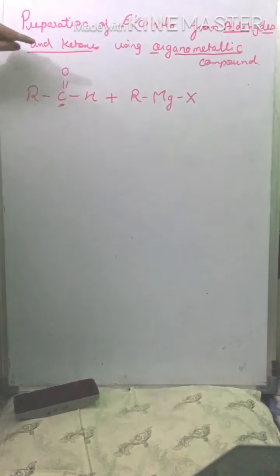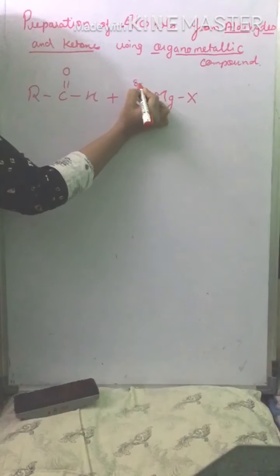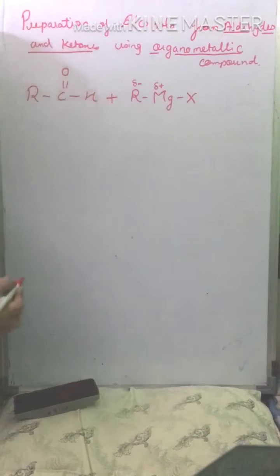So what happens? Due to the electronegativity, the oxygen pulls towards itself the shared pair of electrons, due to which it makes this particular carbon electropositive. And here also there is a partial charge generated, where our carbon carries a partial negative charge, and the metal carries the partial positive charge.